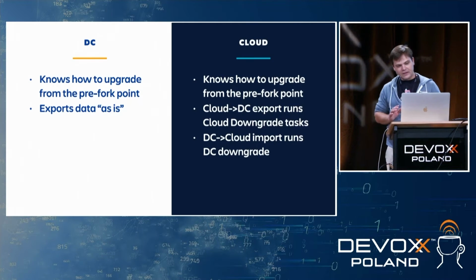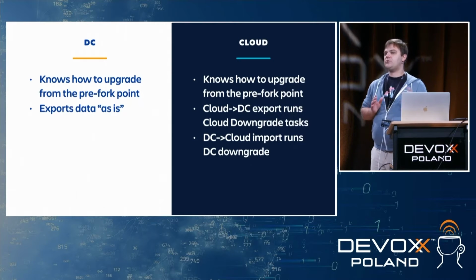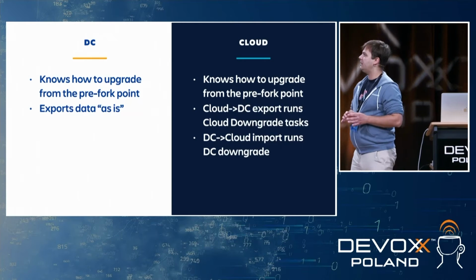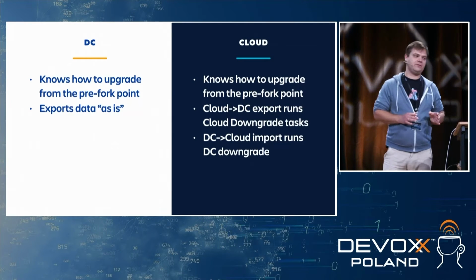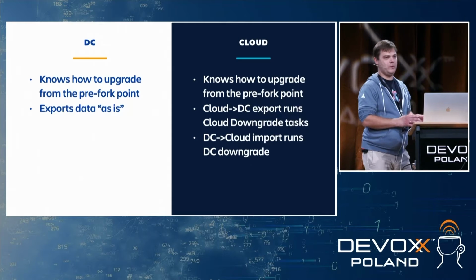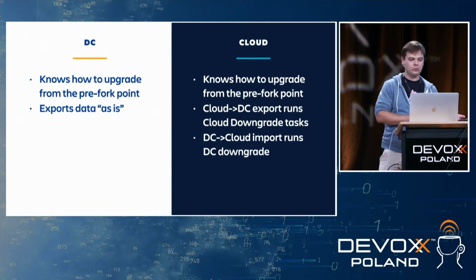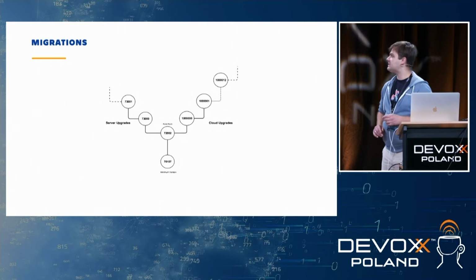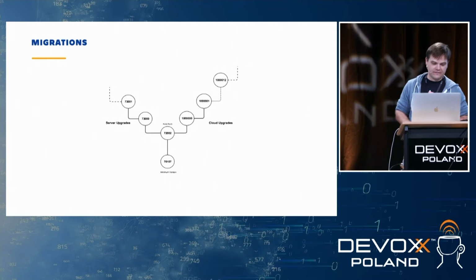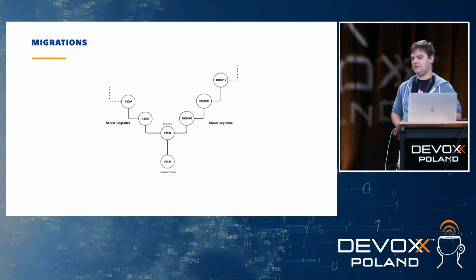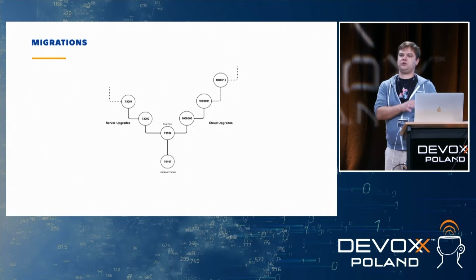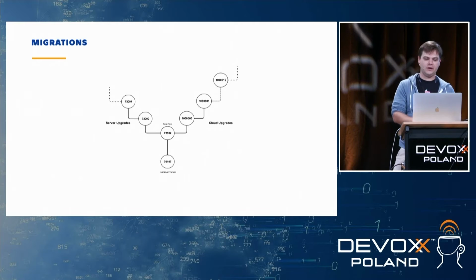So we came up with an upgrade downgrade task framework, and we specified that for the DC, we wanted to know how to upgrade from this pre-fork point, right? So this is the version 7.107, right? This is this common version that both Jira DC and Cloud know and know how to import data for.